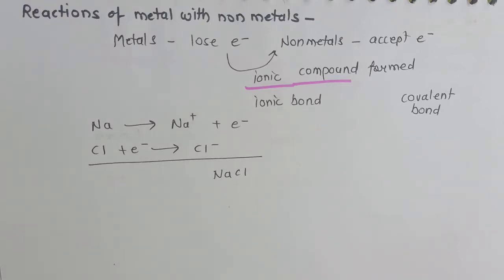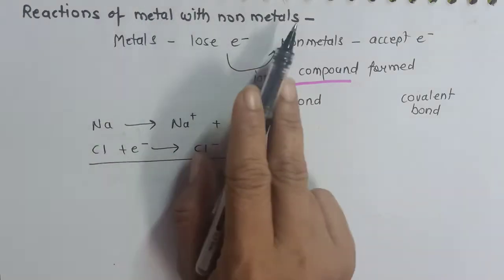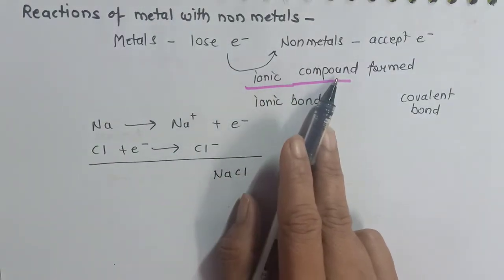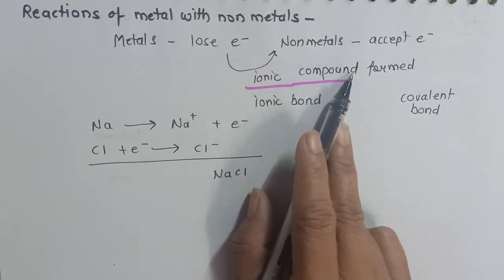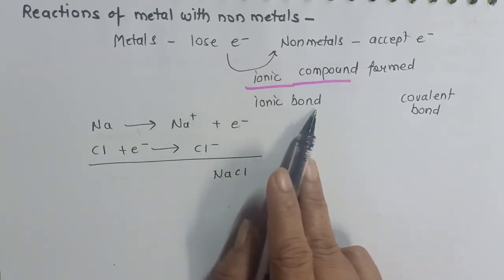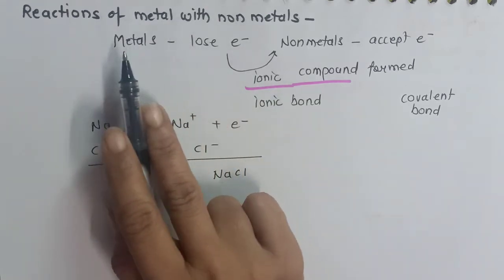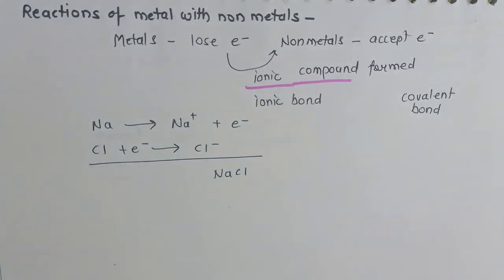Hello students, in the last part of the video we have seen that metals react with non-metals and they form ionic compounds. These ionic compounds have a bond called an ionic bond. The ionic bond is formed due to complete transfer of electron from a metal to non-metal. So in today's class we are going to discuss ionic compounds and their properties.